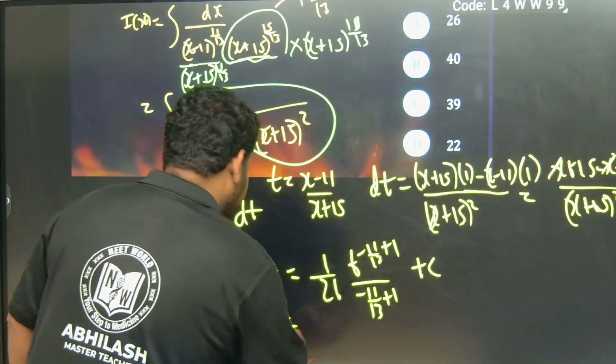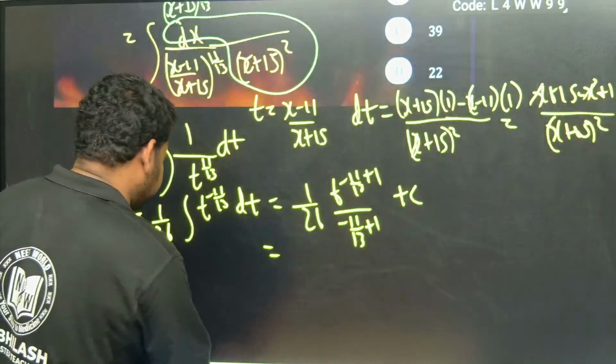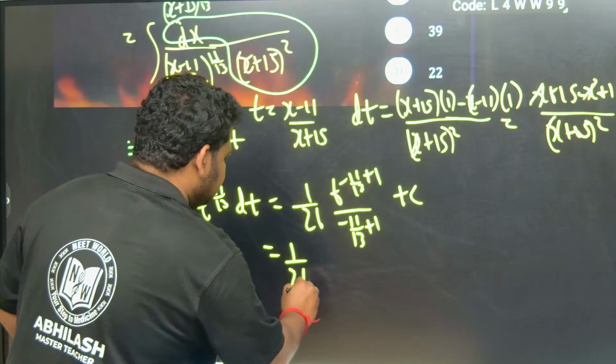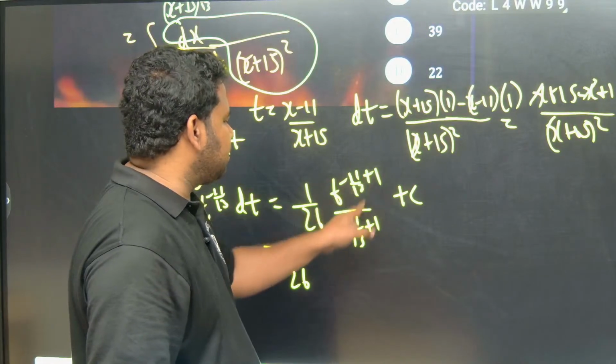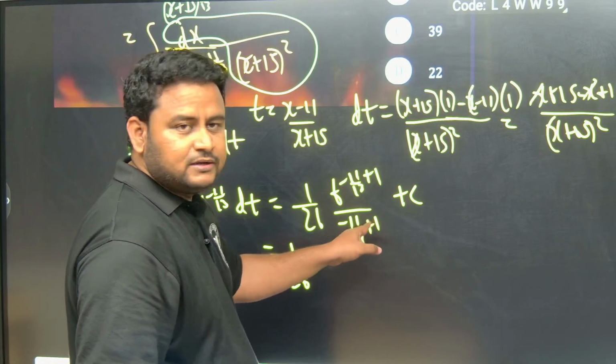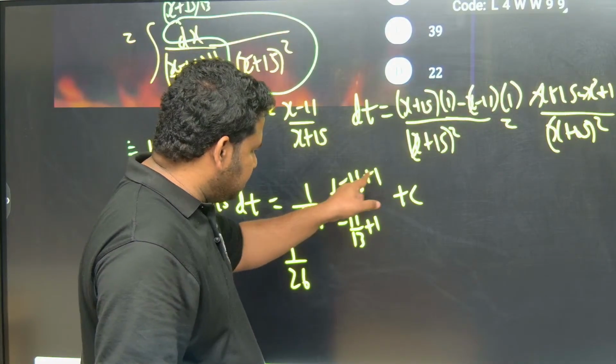So this will transform into 1 by 26 into t to the power of minus 11 by 13 plus 1, which is t to the power of 2 by 13.